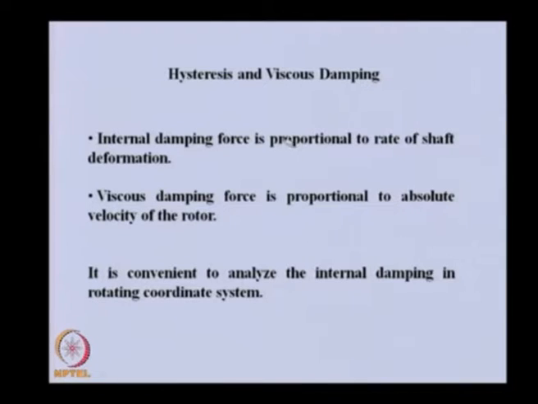And because of this internal damping, the direction changes along with the shaft rotation. It is convenient to analyze the internal damping in a rotating coordinate system.